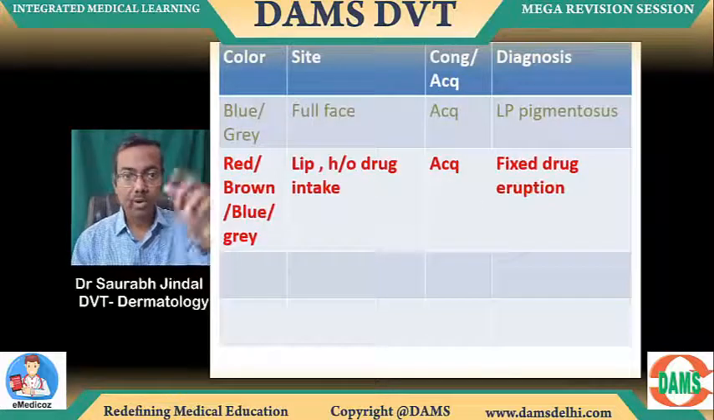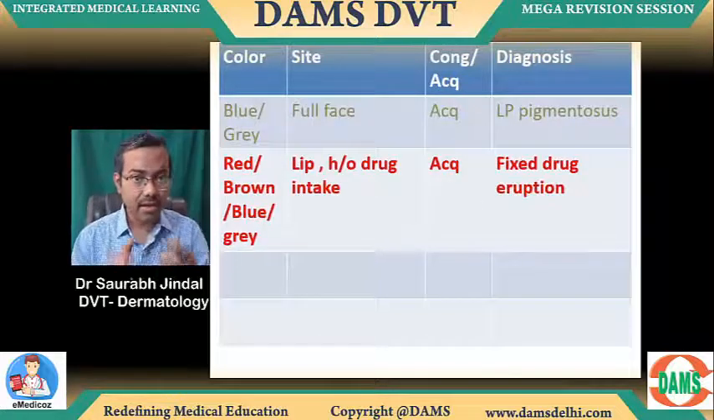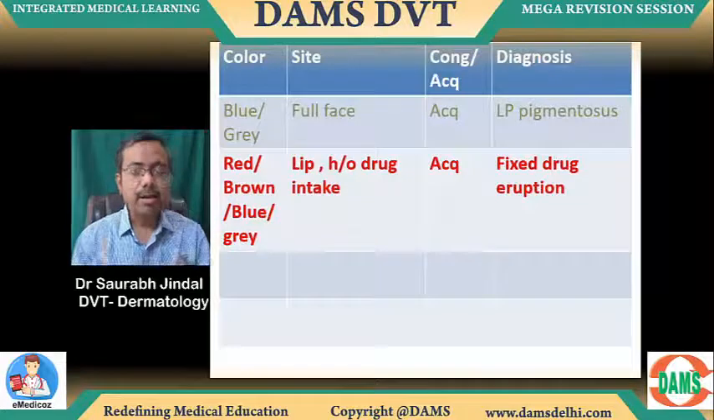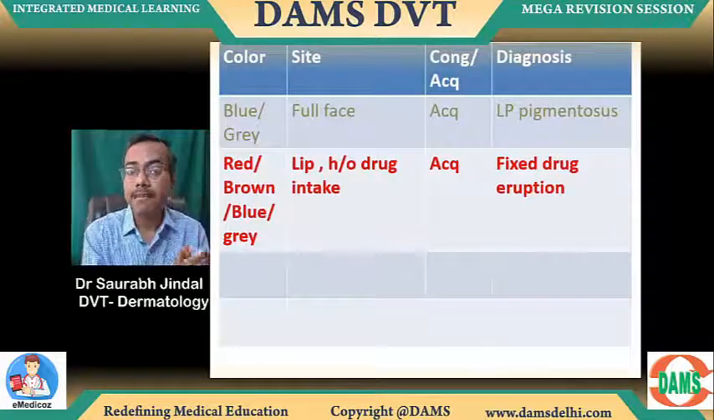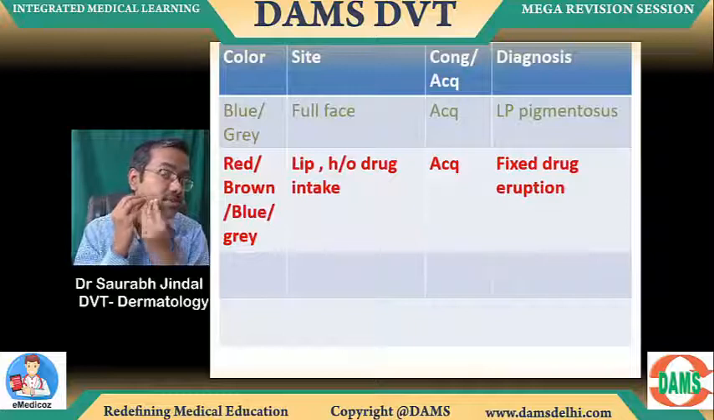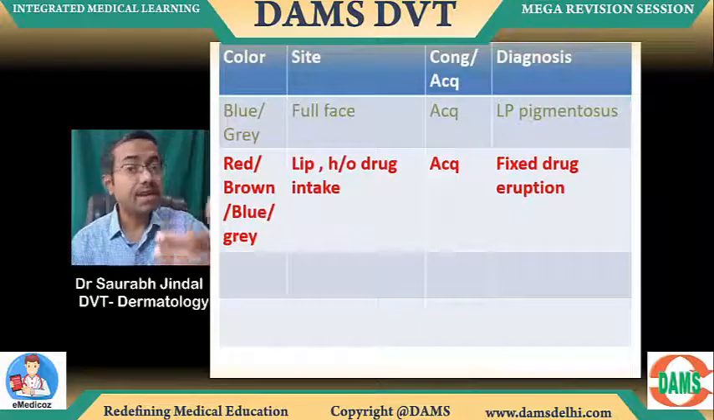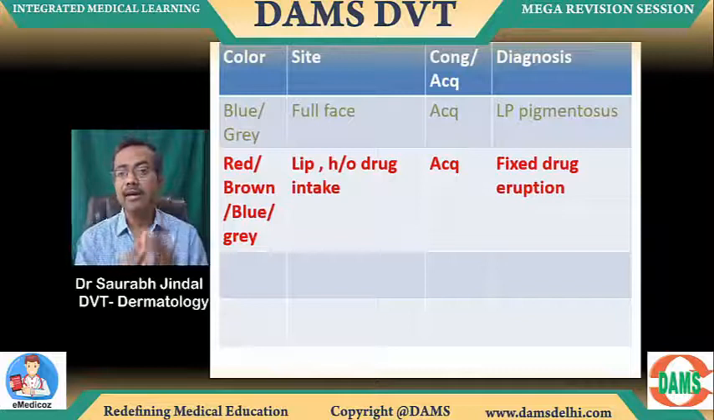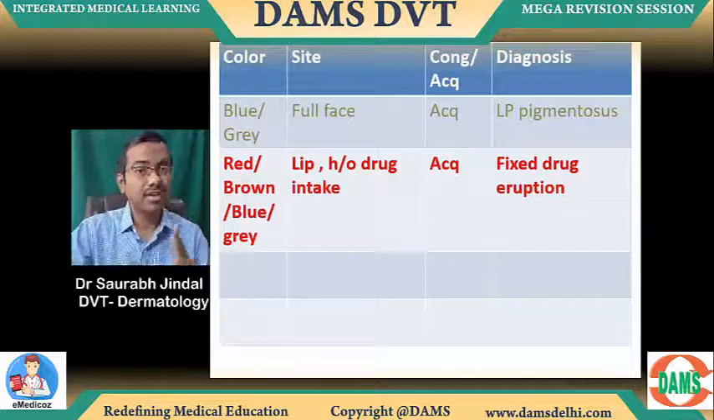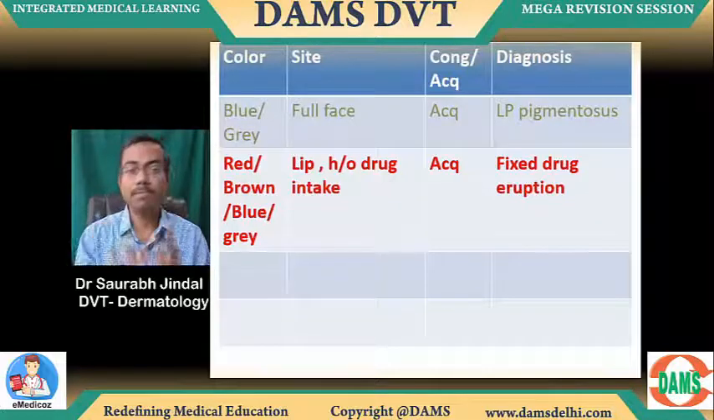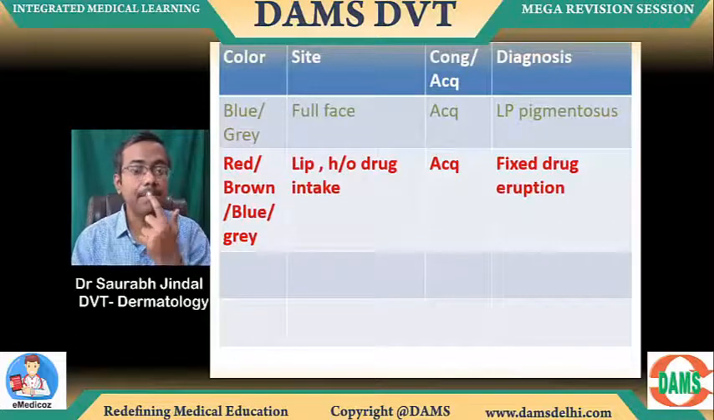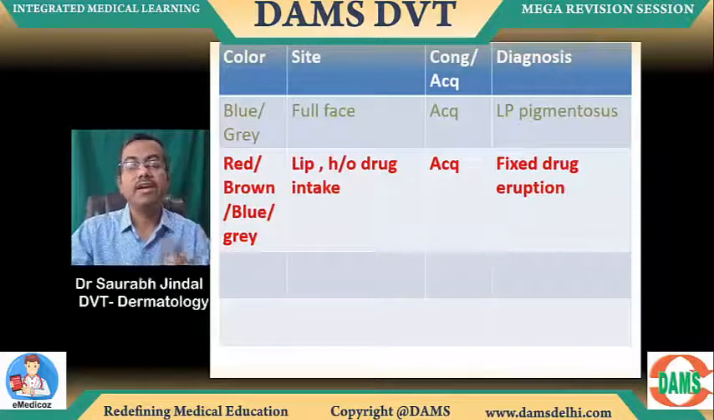Red, brown, blue, gray. Any color. On the lip, history of drug intake. If the drug intake history is not given, at least a history of diarrhea, history of toothache, history of fever. That means a drug has been taken. You have to interpret that. In an acquired disease, fixed drug eruption. Lip is a very, very important point. Don't miss the lip. Lip is a very specific site on the face where you will mark it as fixed drug eruption.